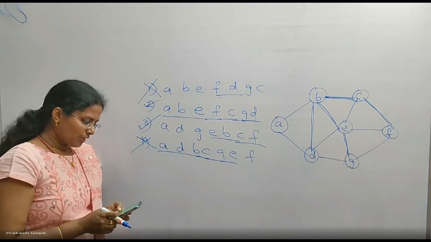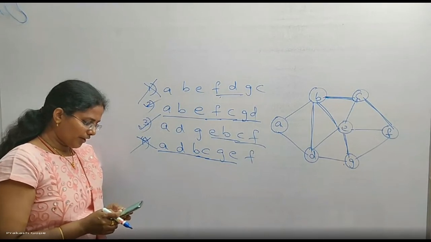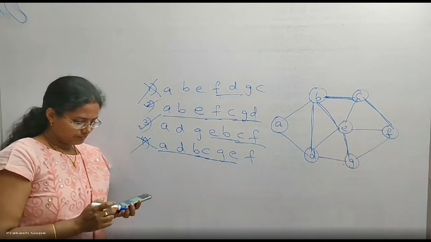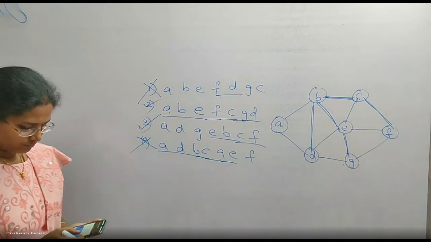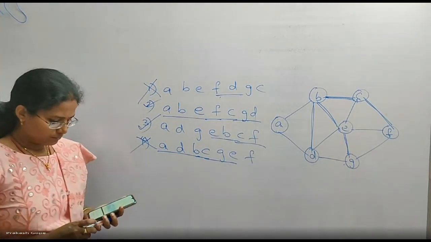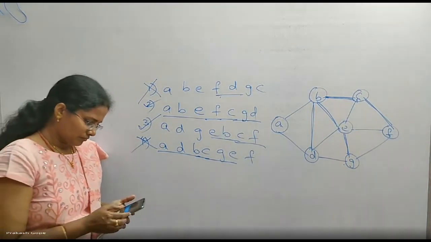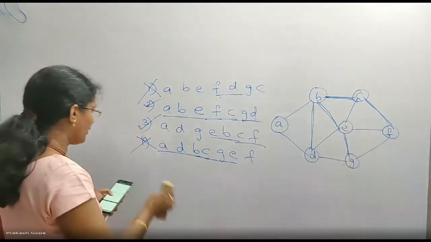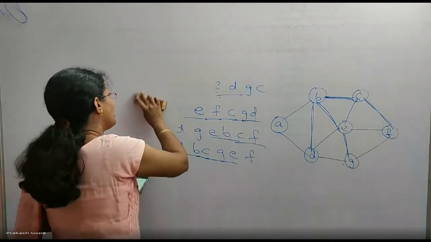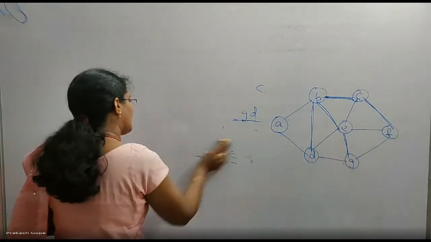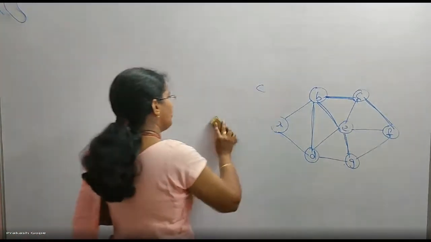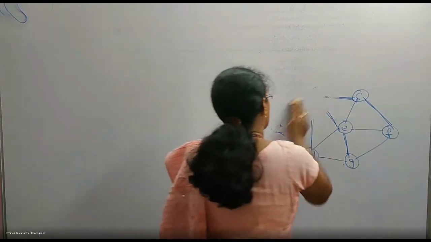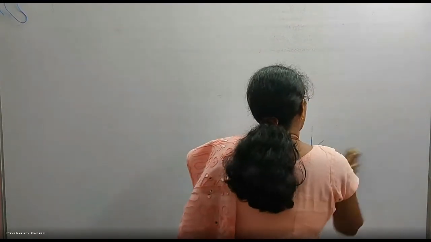The number of articulation points of the following graph. What is an articulation point? Or a cut vertex. The vertex whose removal disconnects the graph is called a cut vertex.